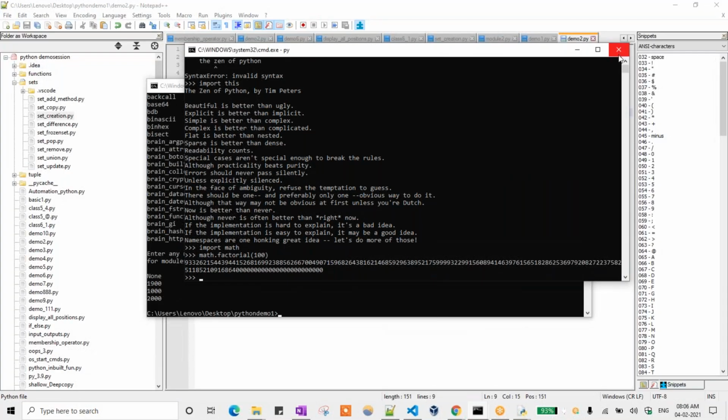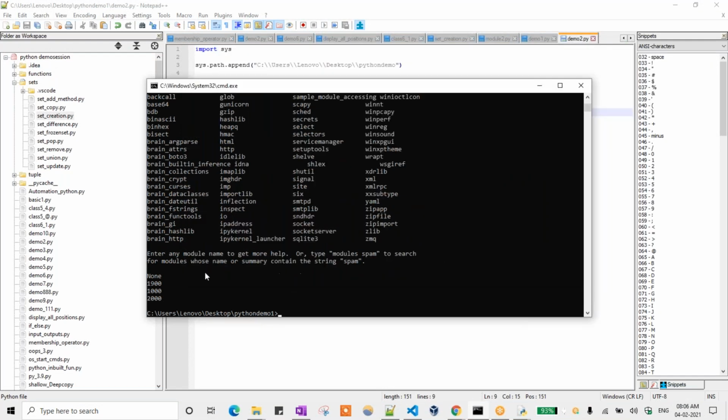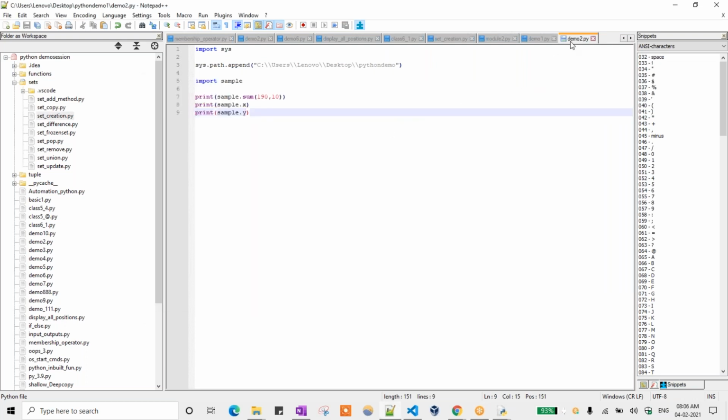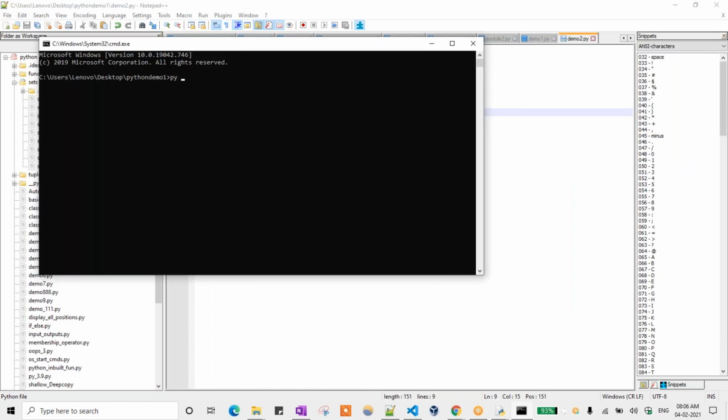Yeah, now we can see. So what are the values you are getting? py demo2.py. Yeah.